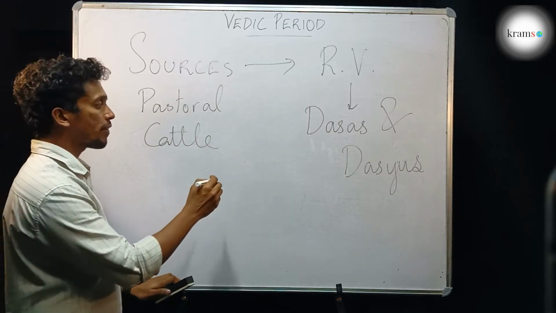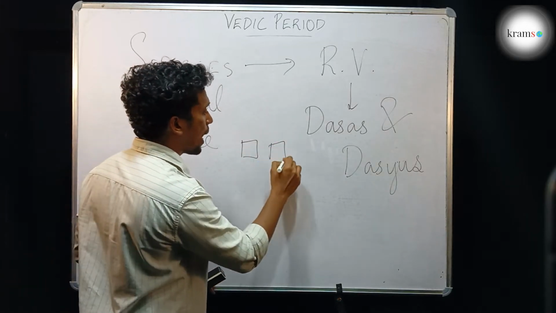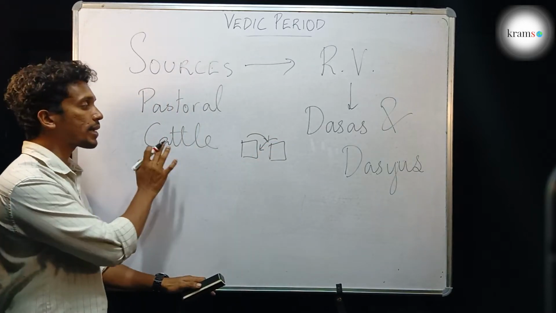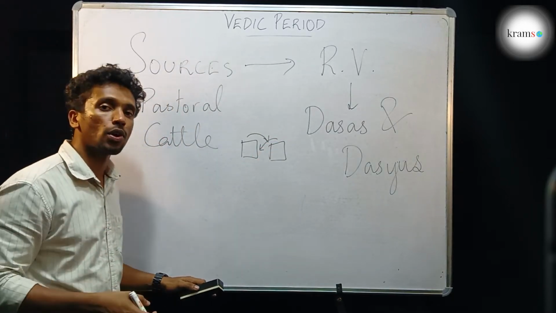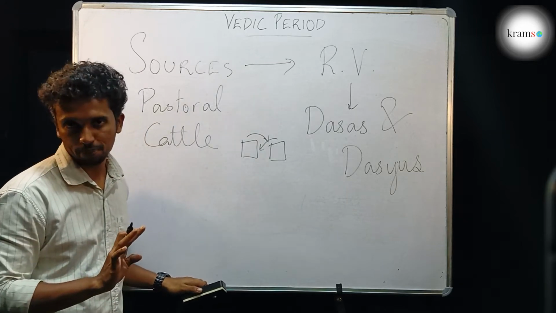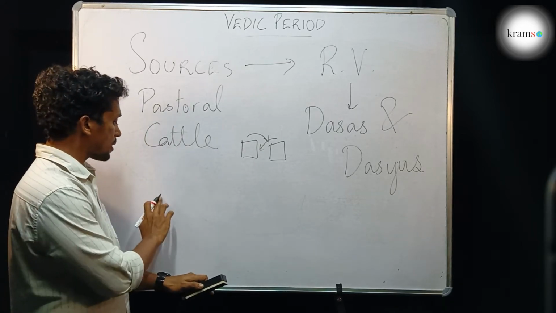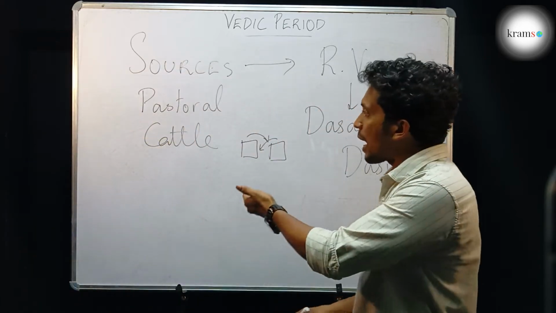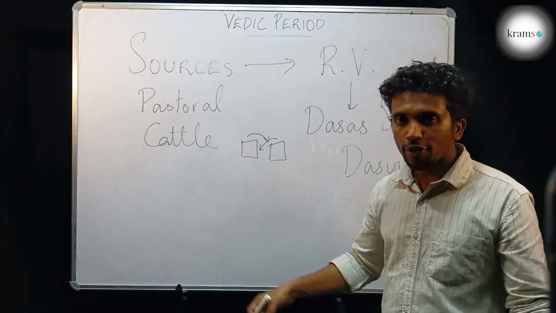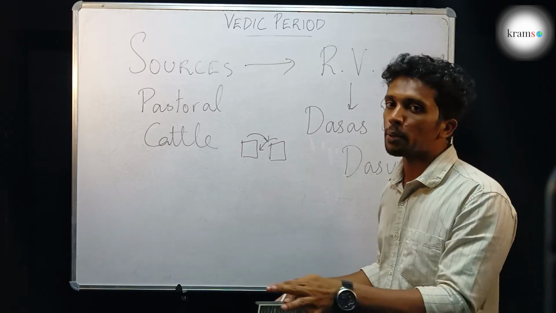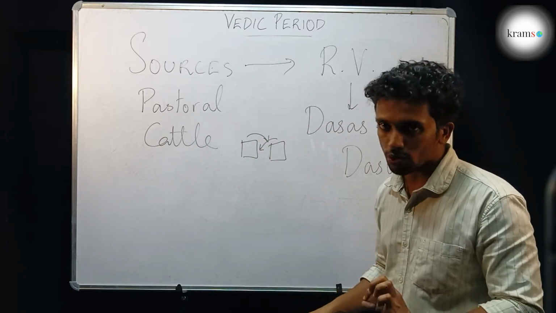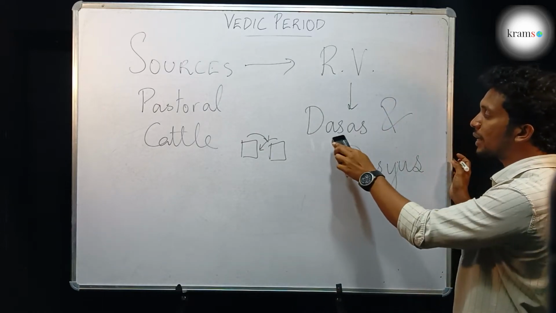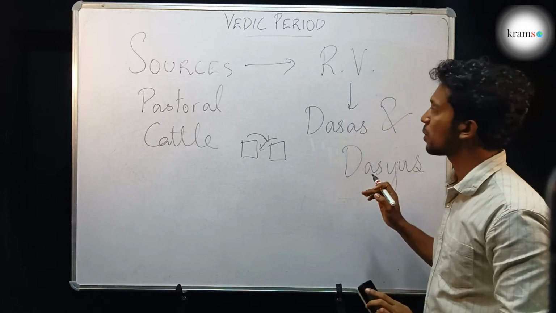And hence there were different tribal groups, and these tribal groups always fought with each other for each other's cattle. The wars that they fought were basically for cattle. Like that, the Aryans came to India in different tribal groups. Different tribal groups came to India over a long period of time, around 1500 BC. When they came here, it is mentioned that they defeated the indigenous people.